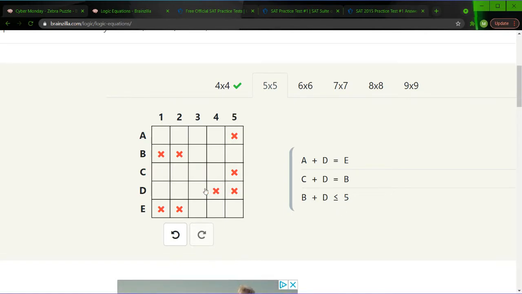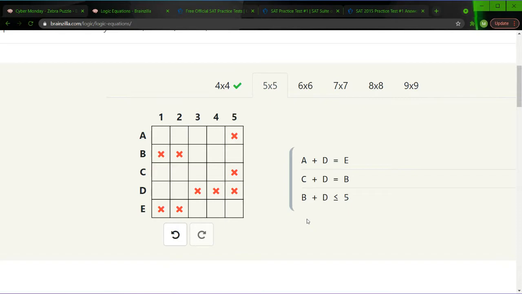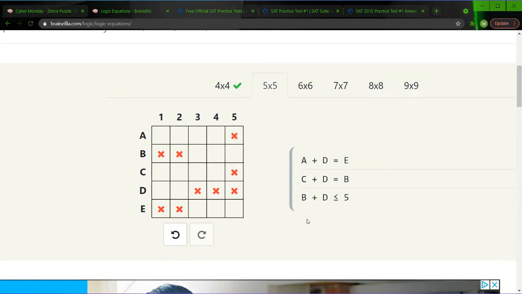Now we know D can't be 4 or 3 because, let's eliminate the C from the equation that we just made, so that only 2D is less than or equal to 5. We're just eliminating it, which isn't even correct, but let's just do that. Then we know 2D is less than or equal to 5, which means D at most can be 2 because 2D would be 4, which is less than or equal to 5. If D was 3, that would be 6, which is greater than 5, and not less than or equal to.